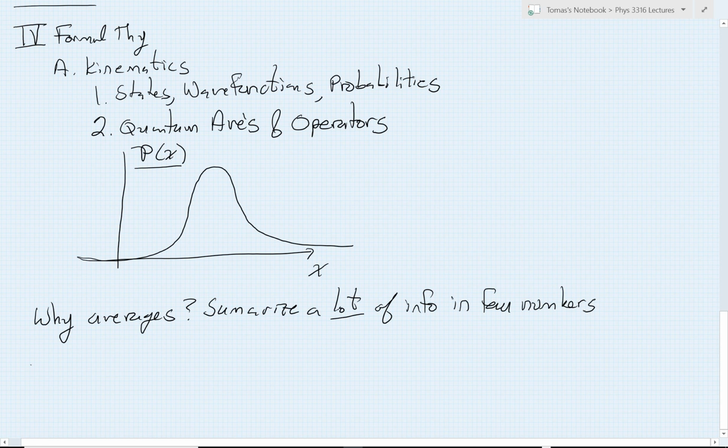So for example, if I have this probability distribution, we might be interested in, well, what typical value of x could we expect to see in our experiment? Well, the answer to that, of course, is that's just the average of x. We also might be very concerned with the uncertainty in x, the width of this distribution. Now, previously when we talked about Heisenberg, we just made a judgment call as to what we would call the width of a distribution.